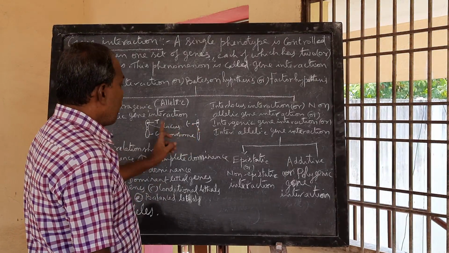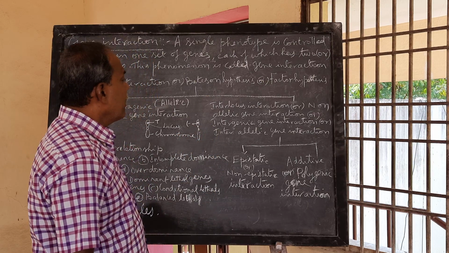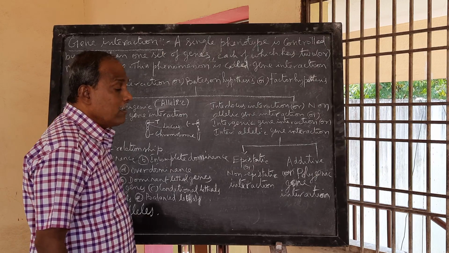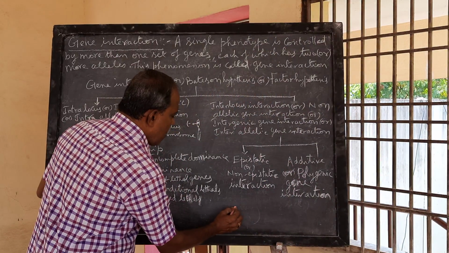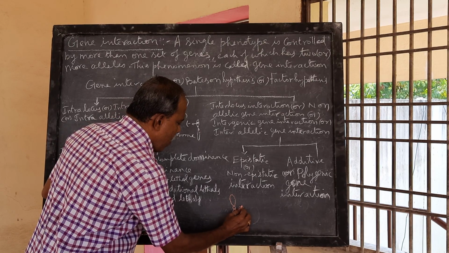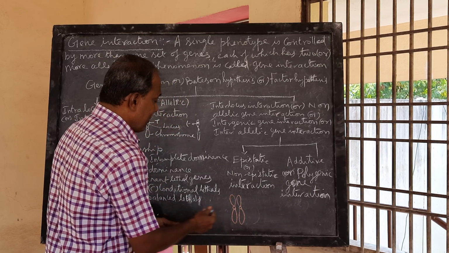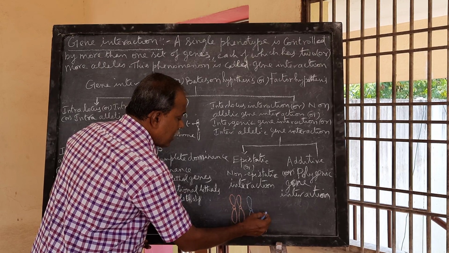Here you see a pair of homologous chromosomes. Interlocus interaction is also called non-allelic gene interaction, intergenic gene interaction or interallelic gene interaction. This is one homologous pair, and this is another homologous pair.